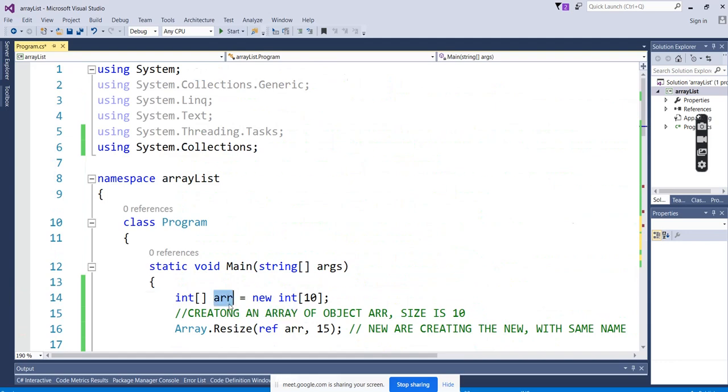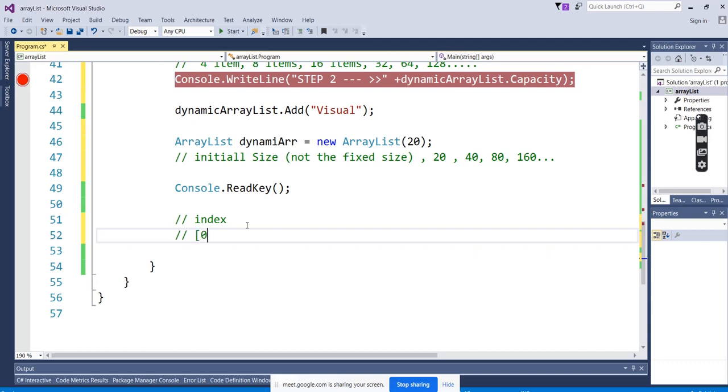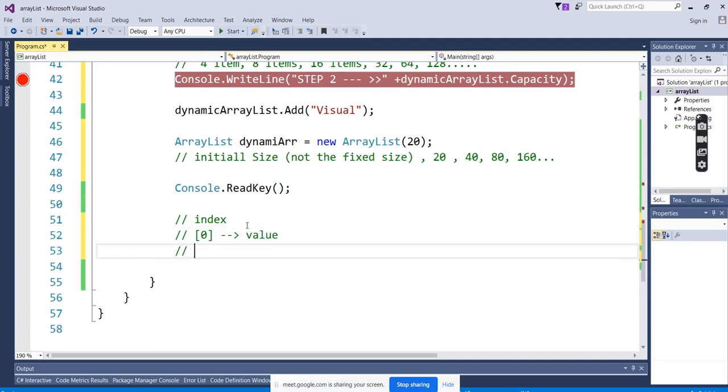Here also, indexes. If you click in the index, 0 index, 1 index, up to the max value, in that index it is storing the value. Like index of 0 contains some value. So array list will handle multiple data types at a time, and array will handle only a single type, whatever type we define.